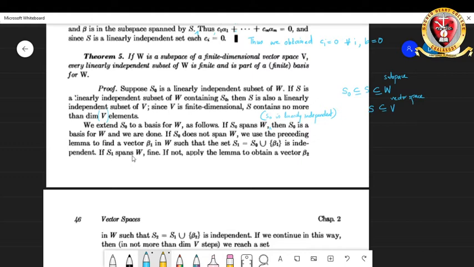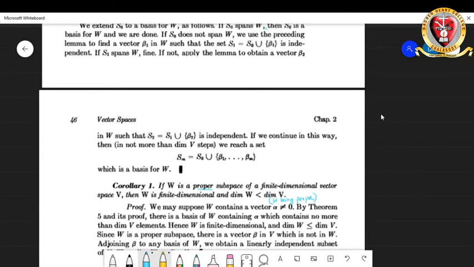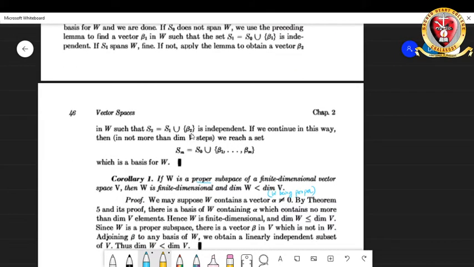Now, if S1 spans W, we are done. If not, we will be able to find a vector beta 2 and incorporate it with this new set S1, and we call S2 equal to S1 union {beta 2} such that it is linearly independent, and we continue likewise.